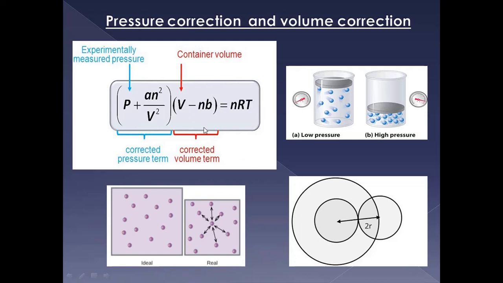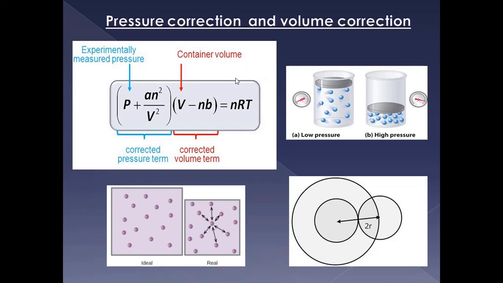Finally, there is a volume correction, and as we know, according to Gay-Lussac's law, pressure is directly proportional to temperature. So it depends upon the particular gas, where if pressure is high, then temperature will be high. And at high pressure these laws are not strictly obeyed.